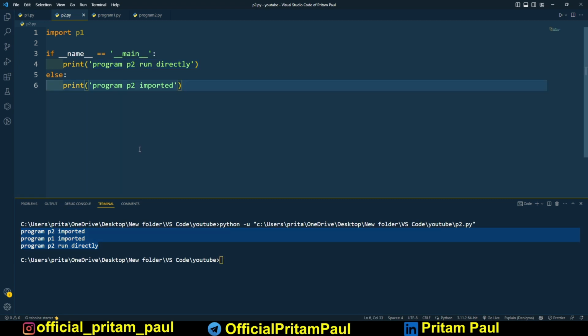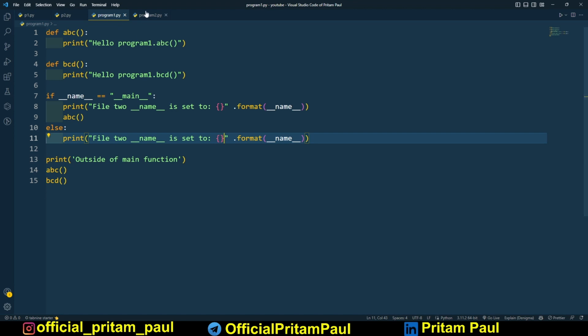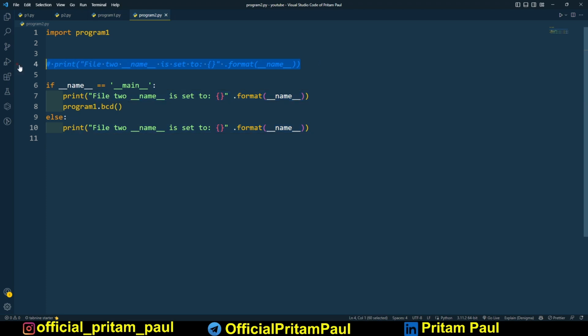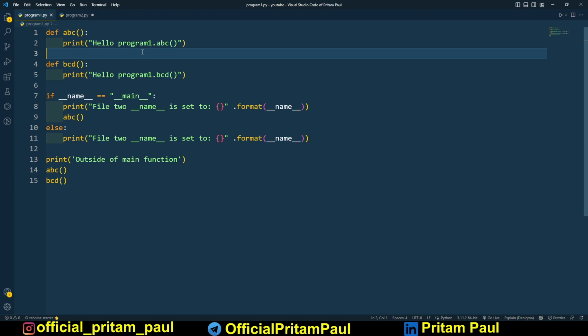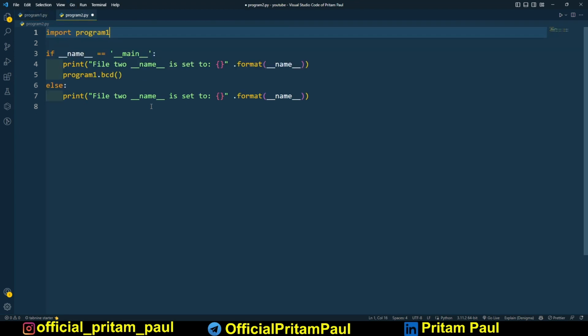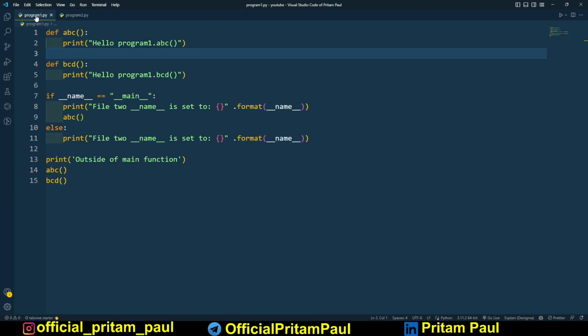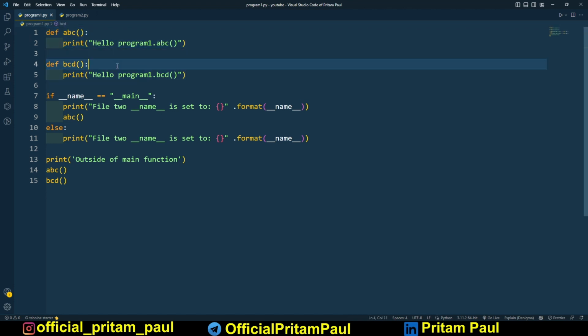Let me talk about another two programs which I have already written, and let me explain how it is actually happening. Here this is program1.py, and then program2.py. In program 1 I am not importing anything, I am defining some functions like def abc, def bcd. They print "hello program 1.abc" and "program 1.bcd", because it's the program 1 file. Now if __name__ == "__main__", this is a way to get the proof.